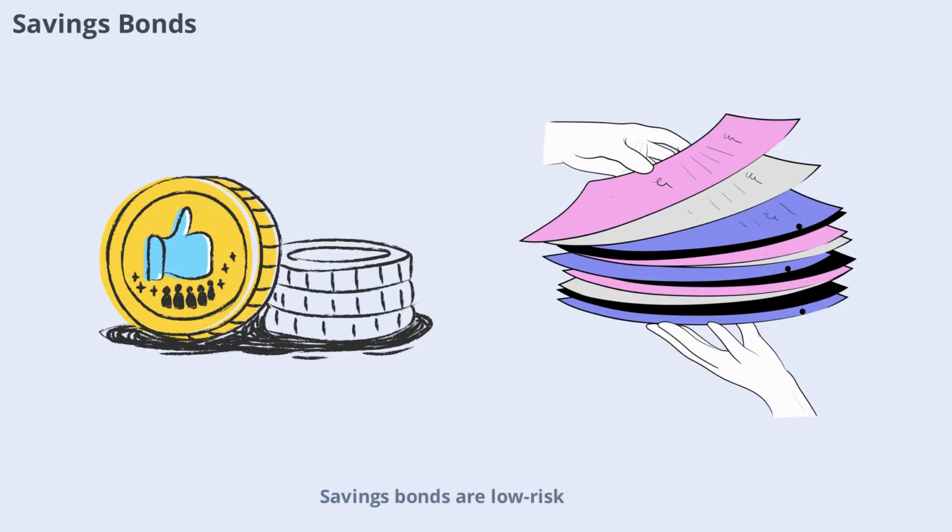Savings bonds are low-risk, government-issued bonds designed for individual investors. In the U.S., Series E and Series I savings bonds are popular options. They are easy to purchase, require a small minimum investment, and are backed by the government. Savings bonds are often used for long-term savings goals such as education or retirement, and are a great way to introduce new investors to the world of bonds.